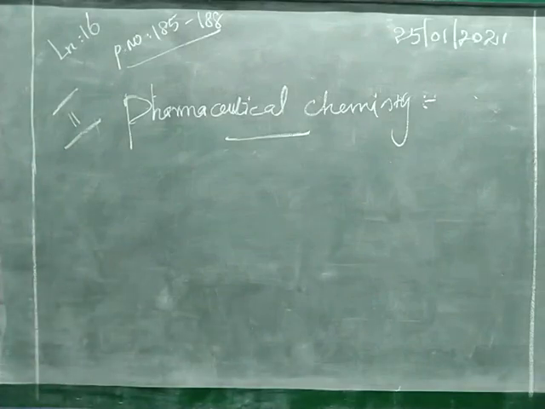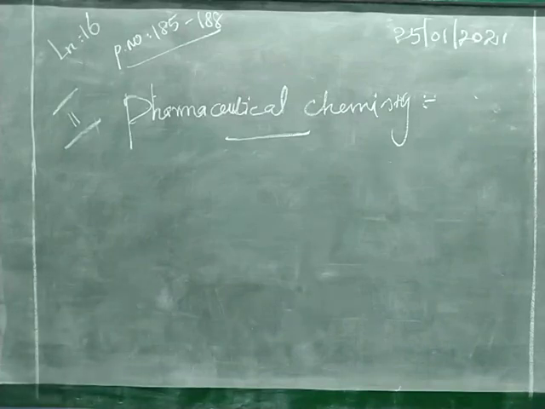So how do we define pharmaceutical chemistry? Pharmaceutical chemistry is the chemistry of drugs which utilizes the general laws of chemistry to study the drugs. We have to study the entire drug preparation, synthesis, isolation, uses, transport, storage, selling, everything is included in pharmaceutical chemistry.